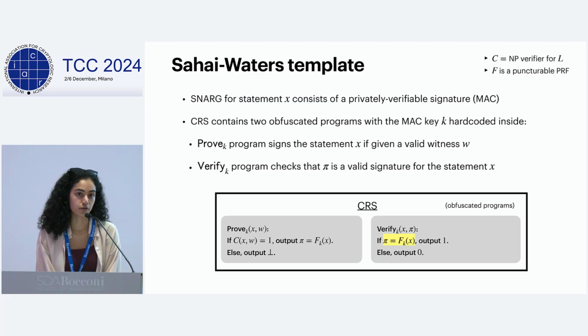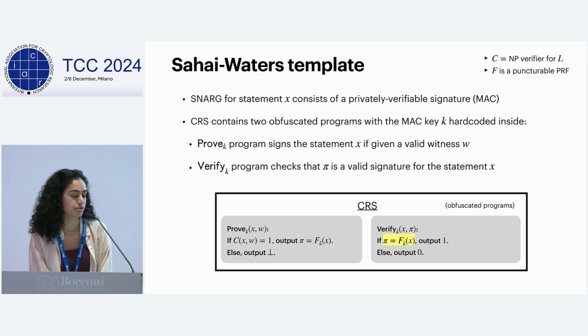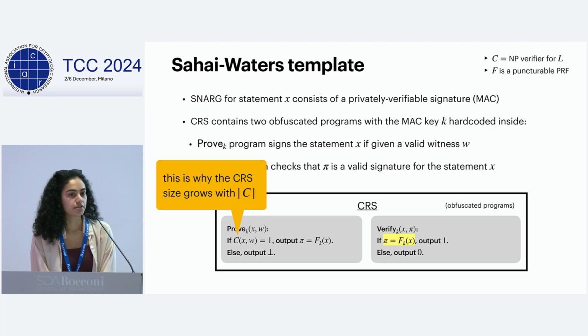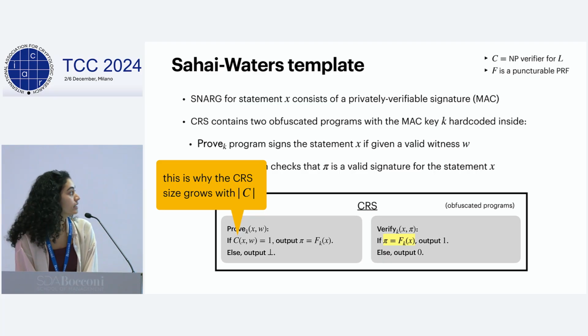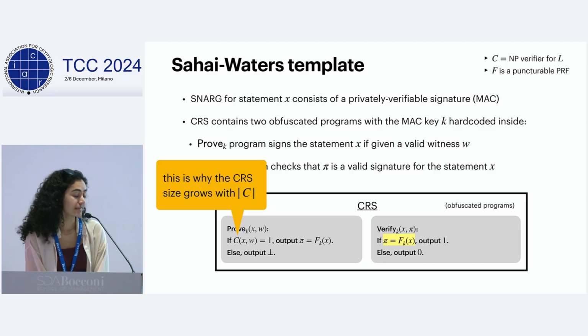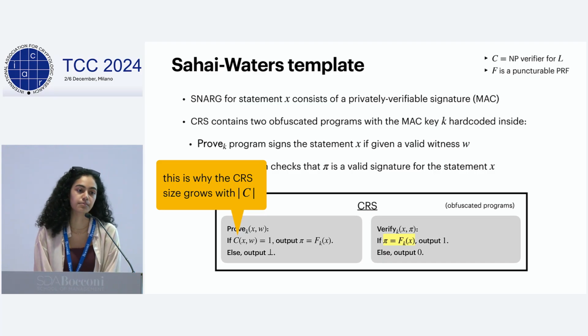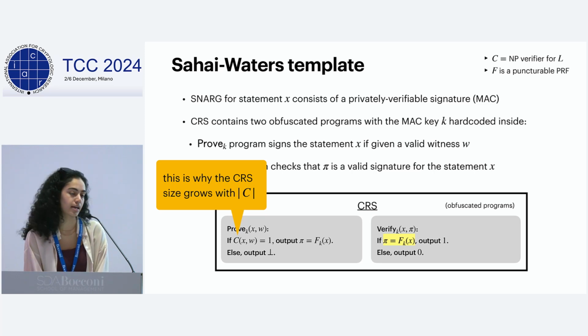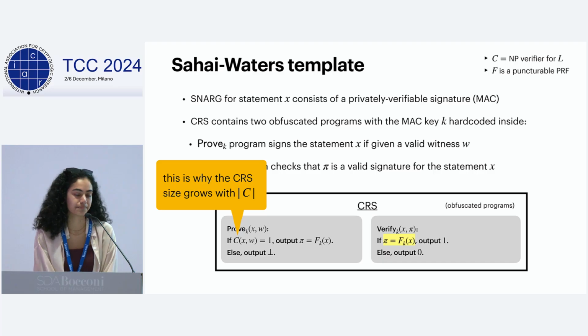So to write this out slightly more formally, the prove program takes as input X and W and runs the NP verification circuit and outputs a signature if the NP verification circuit outputs 1. The verify program checks that the signature was valid. A couple of things to note about this. First of all, this is why in all of the existing constructions which build off of this template, the CRS size has to grow with the size of the NP verification circuit, because the CRS contains an obfuscation of a program that includes a copy of this circuit inside.